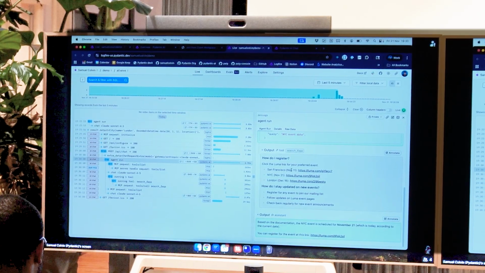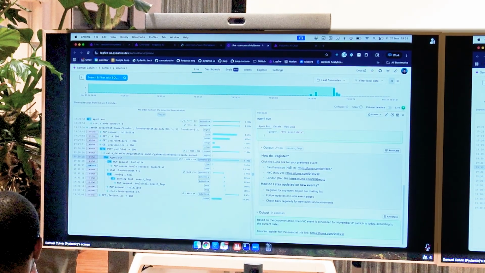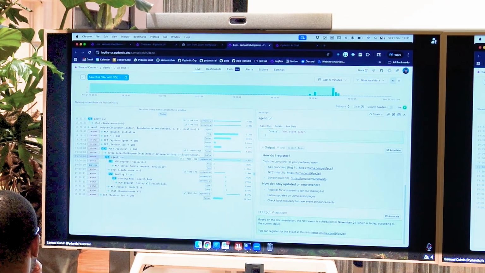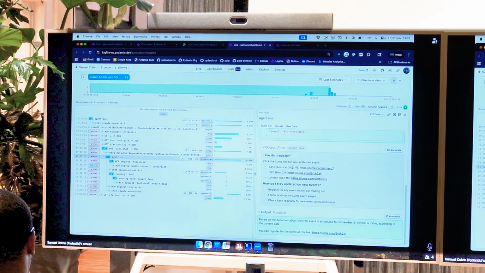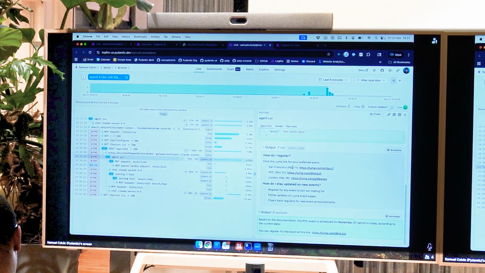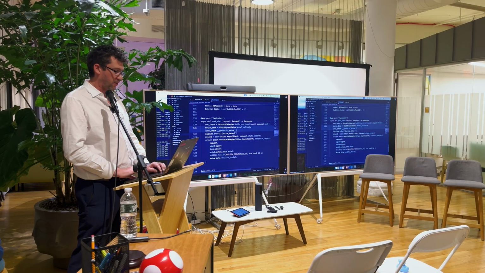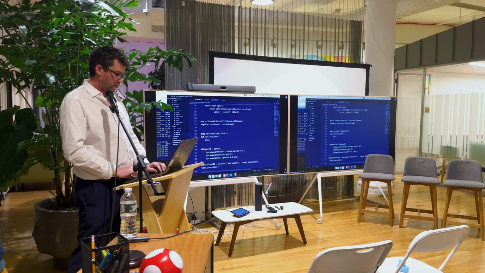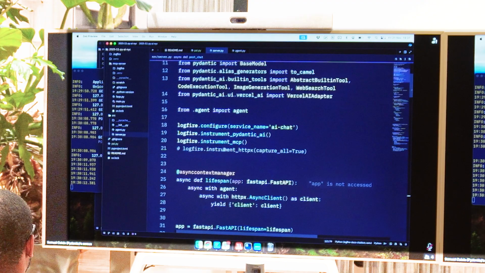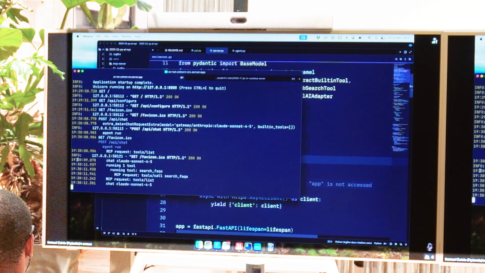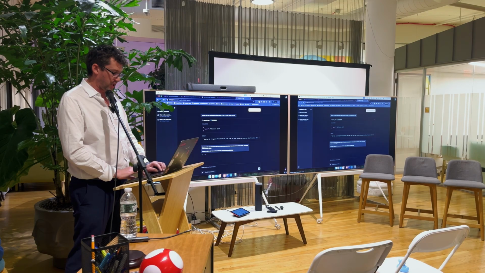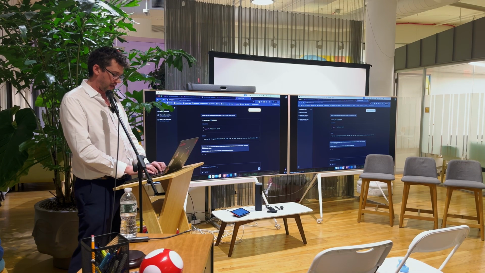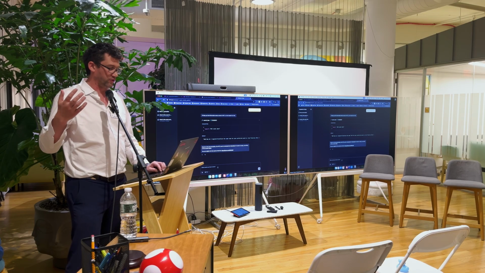But the powerful bit, of course, is that this is general observability, so we're not just instrumenting our AI calls, we're also instrumenting anything else we do. If we had database calls, you would see them in this trace. If we wanted to instrument, for example, outgoing HTTP requests, we could do that very simply. We would just turn on instrument HTTPX, restart my server, and we could go back over here into chat, for example. Let's change model for the fun of it,